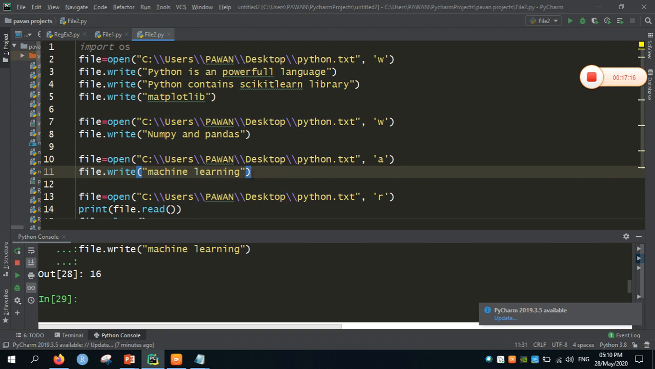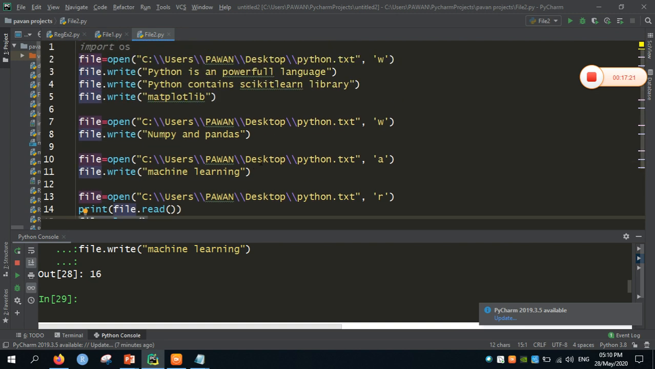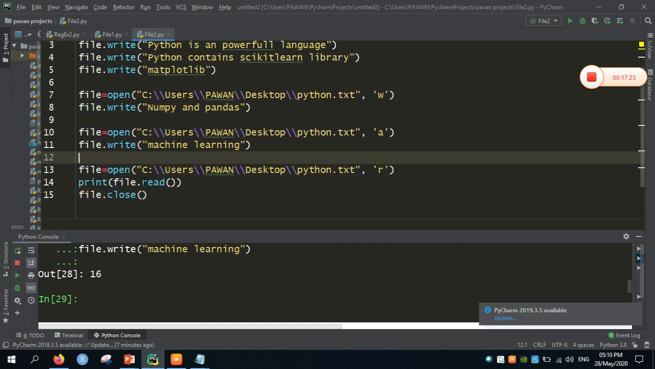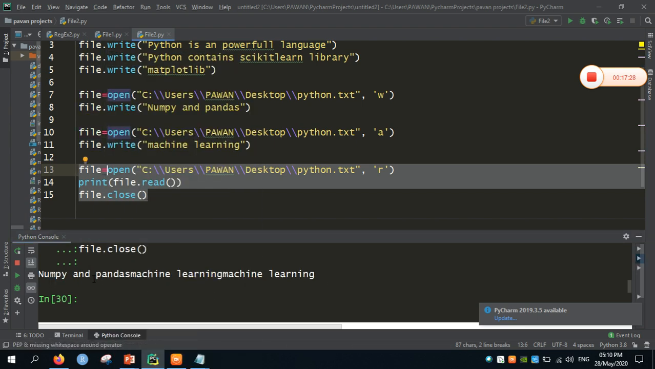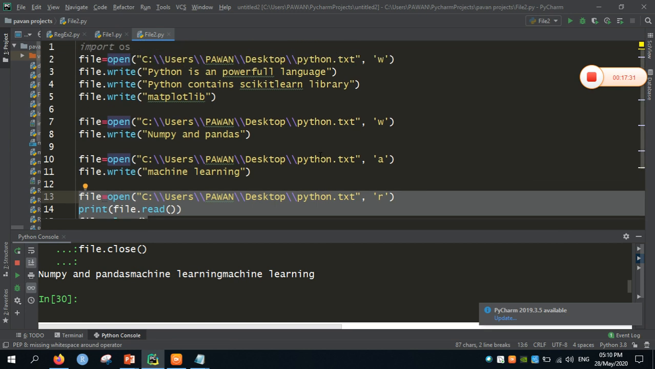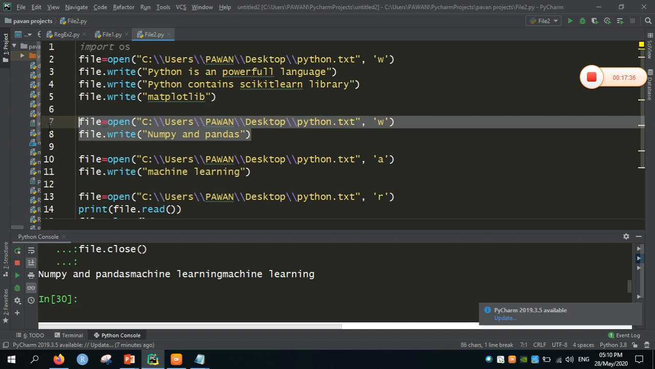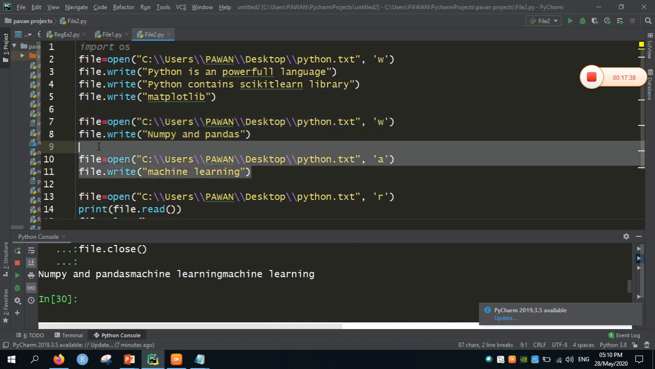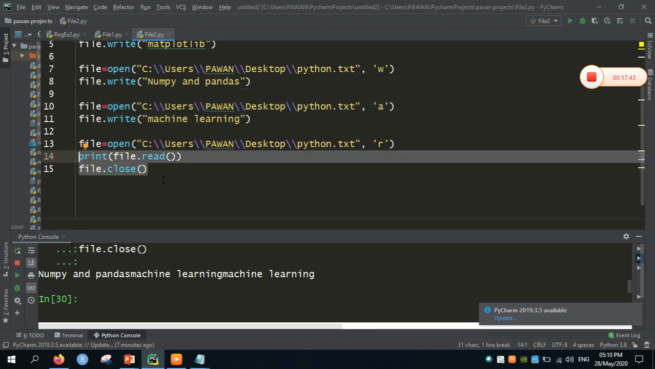In order to perform correct operations, use file.close every time so that the append and write operations will be executed perfectly. Finally, I am reading the contents of the file: numpy, pandas and machine learning. So here we have opened the file, written certain data, overwritten the data, and appended data to a particular file. After performing all the file operations, use the method file.close to close the file. When compared to other programming languages, file handling in Python is very easy.